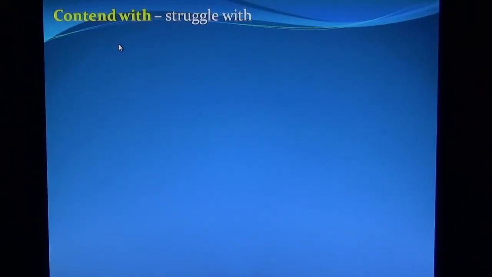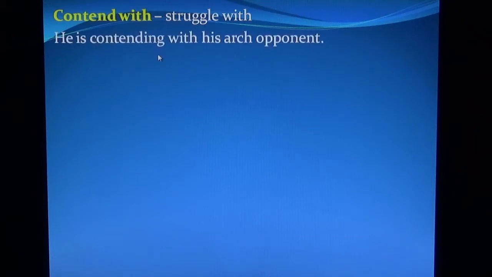Contend with means struggle with. He is contending with his arch opponent.